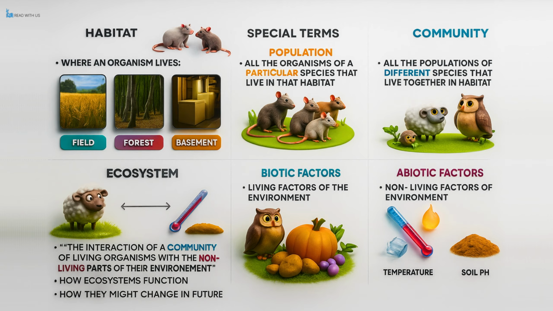When we consider all of these components, habitats, populations, communities, and both biotic and abiotic factors, we are talking about an ecosystem, which can be defined as the interaction between a community of living organisms and the non-living aspects of their environment. Ecology is the study of how these ecosystems function and how they might change over time due to natural processes or human influence.